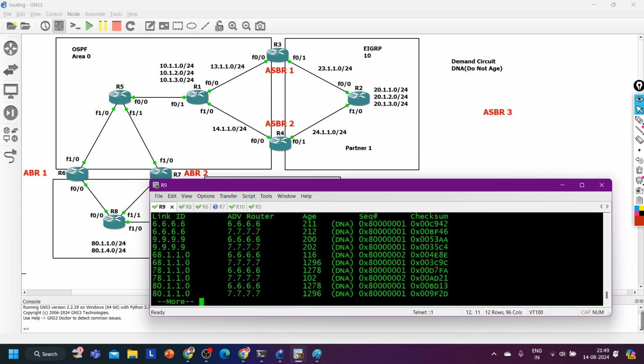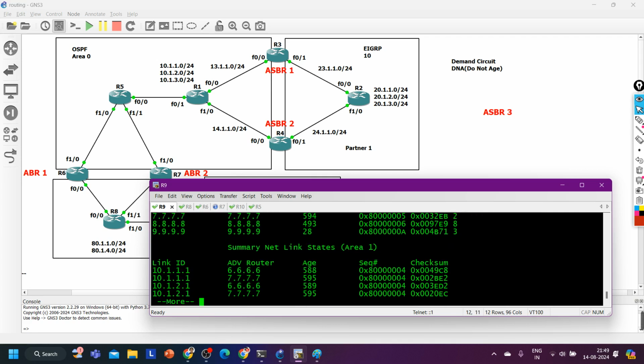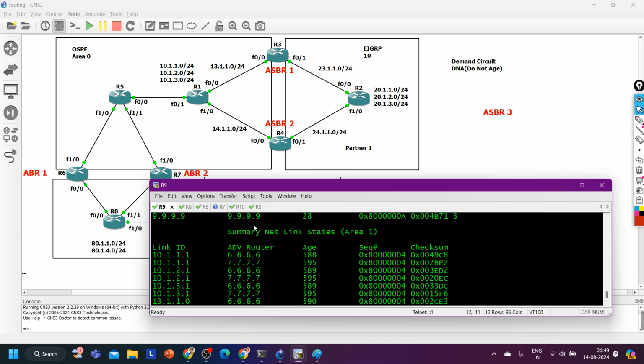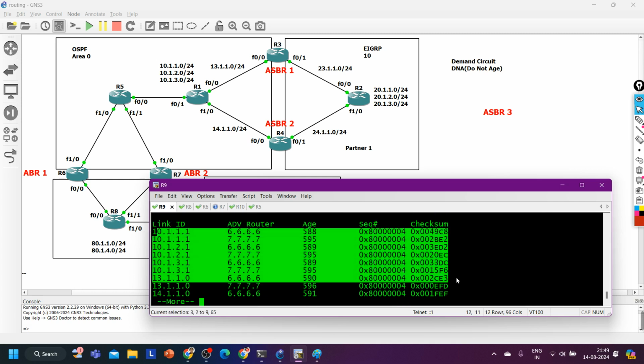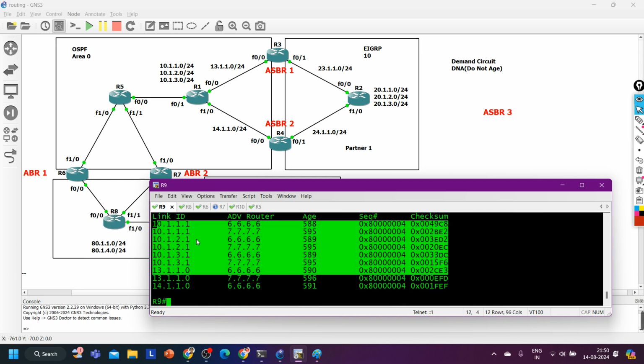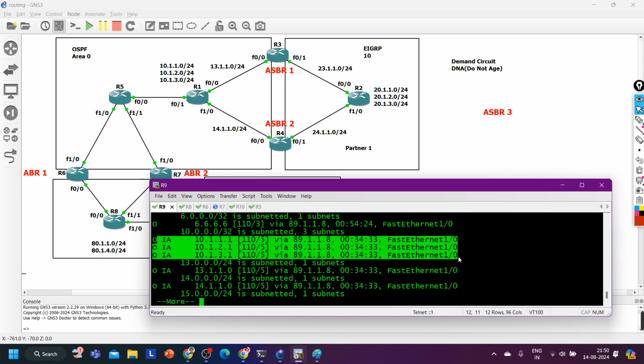See the summary LSA. Summary LSA of area 0, summary LSA of area 1. So in the summary LSA of area 1, we are still able to see these 10 subnets. That means router 8 is not filtering, right? Router 8 is not filtering. So IP route ospf. So we cannot filter the route in out direction on the internal routers of OSPF. We can apply route filtering in out direction on the ASBR router, right?